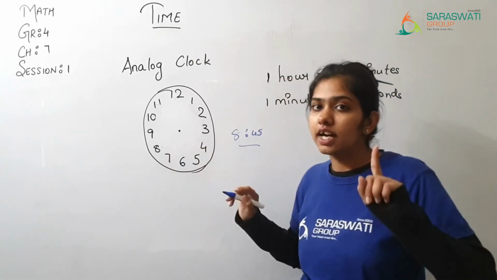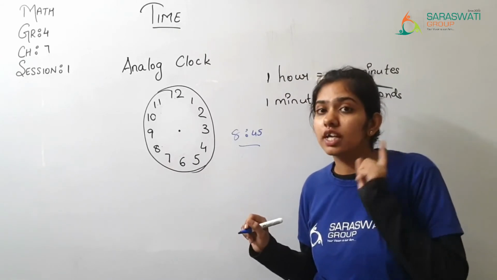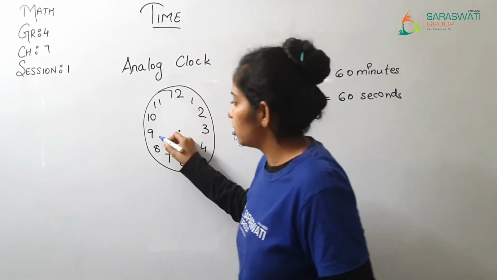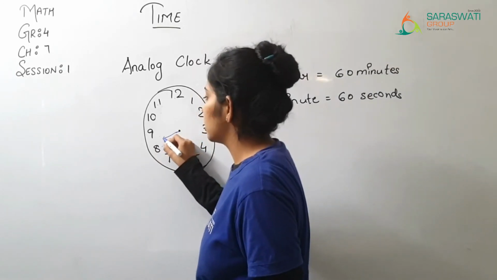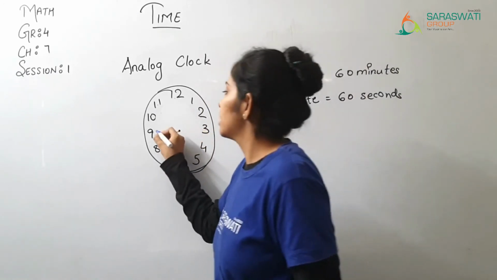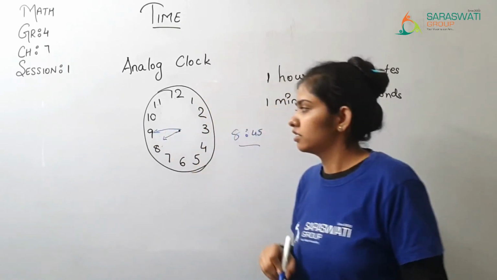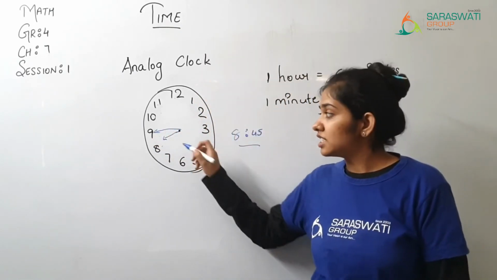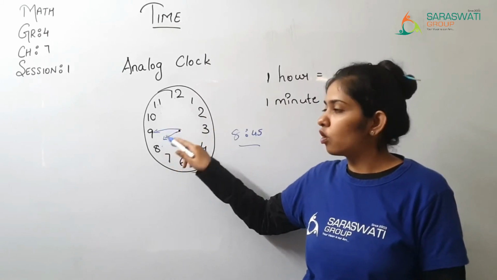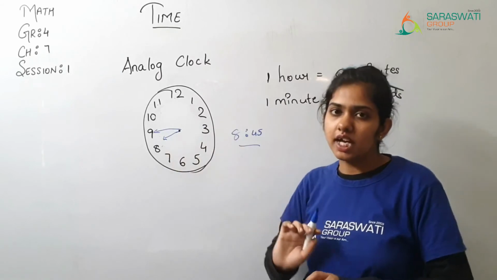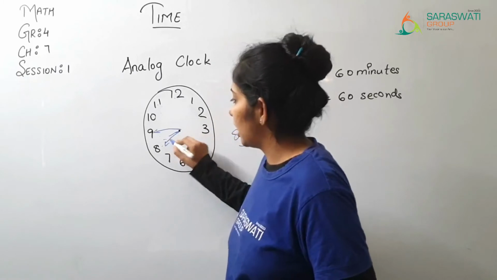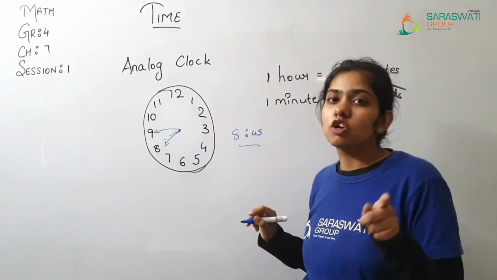will not be on 8. The small hand is not exactly on 8. The small hand will not be exactly on 8, it will be between 8 and 9. The small hand will be between 8 and 9 and the big hand is on 9. Right? Because it is 8:45 and now it is only 15 minutes until 9 o'clock, which means the small hand has moved a little and come in between. Right? If you keep this over here exactly on 8, the small hand, then yes,